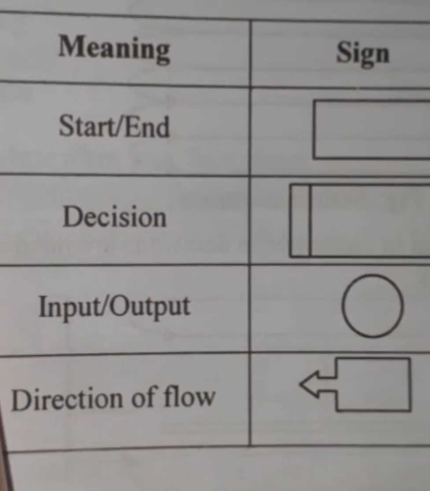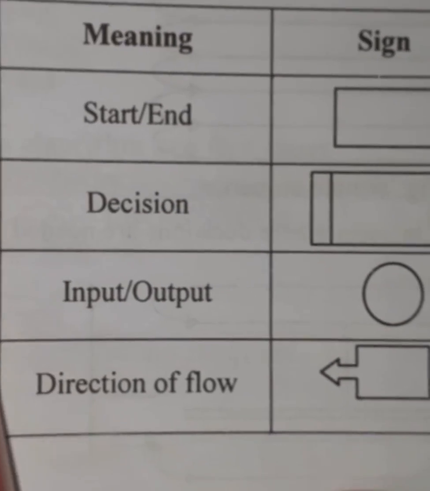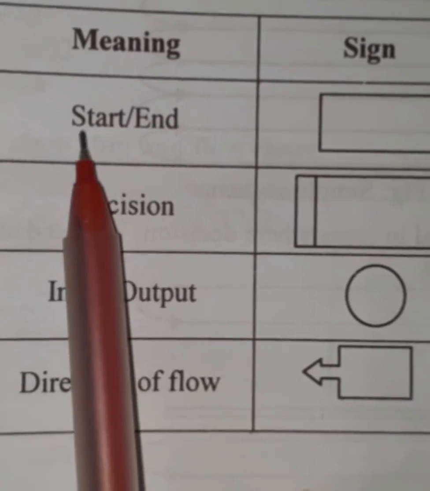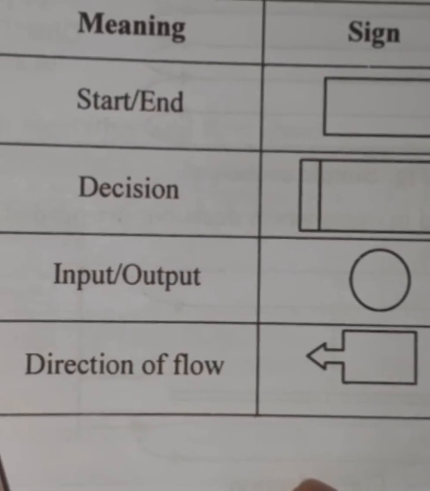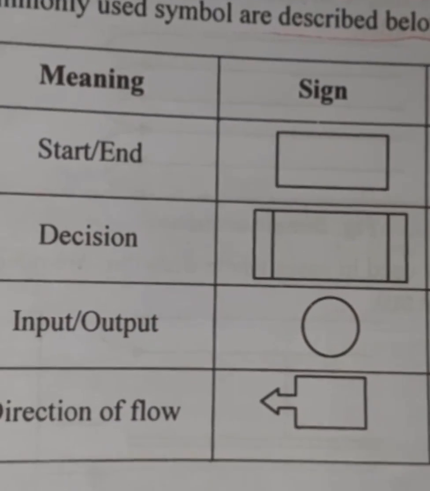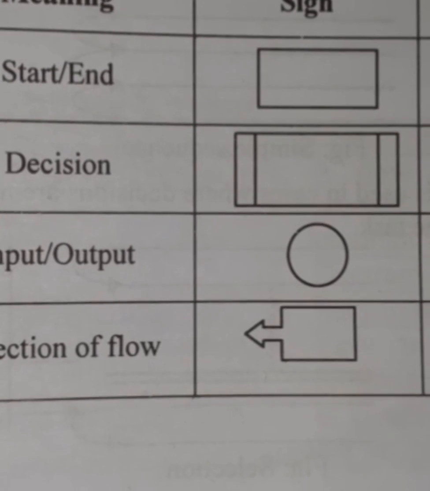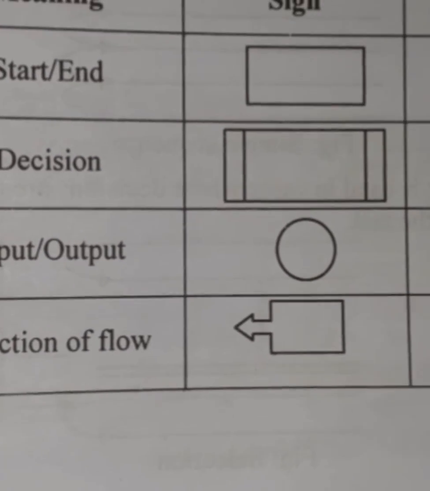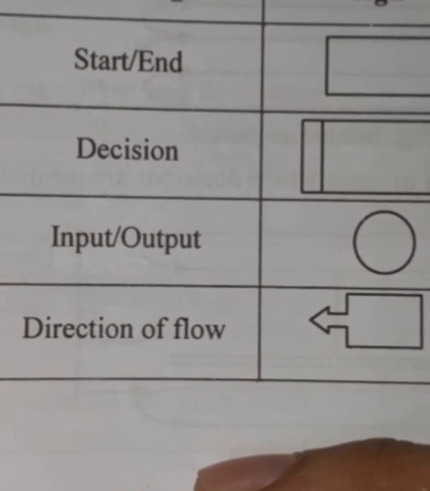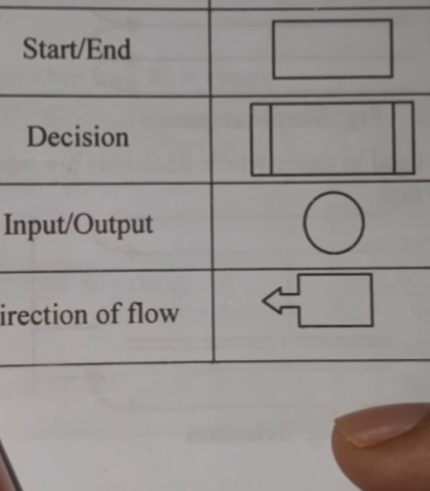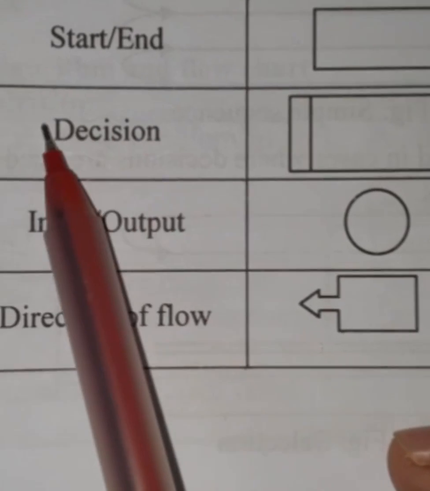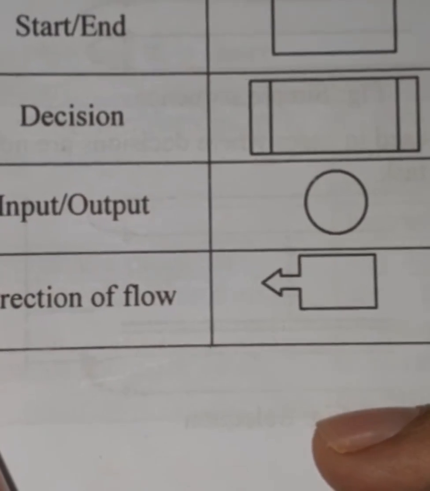Number one, the first important shape is this one for the start and end of a program. If I want to define the starting and ending of a program, I must use this shape. Then I have this sign for process. For showing the process of a program, I have to use this shape. After that, I have this diamond shape for showing the decision of my program. When I am going to show the decision of my program, I have to use this shape.